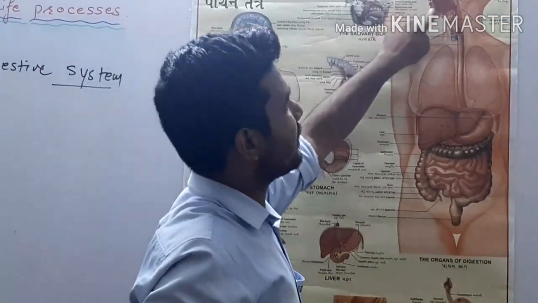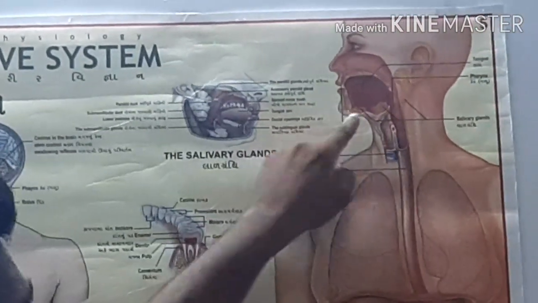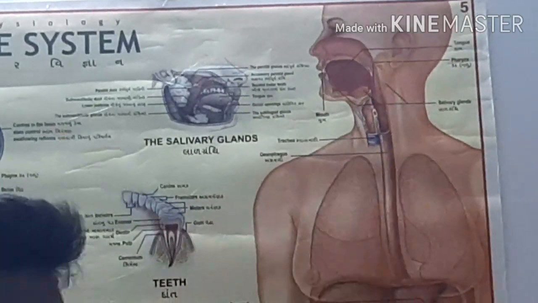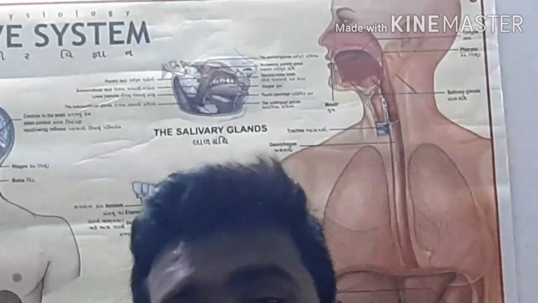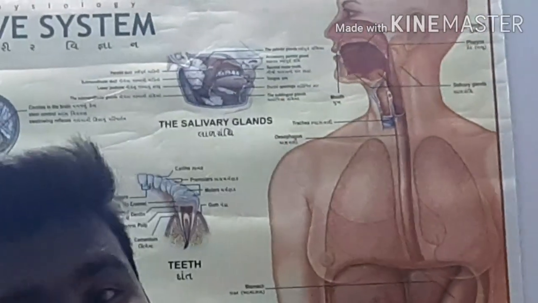So first it starts from mouth. In mouth we will have teeth, tongue and salivary glands. Okay, so here we will have teeth, tongue and salivary glands. Now we know what is function of teeth. Teeth will chew the food. It will break down the food. What will tongue do? Tongue will mix our food with saliva.